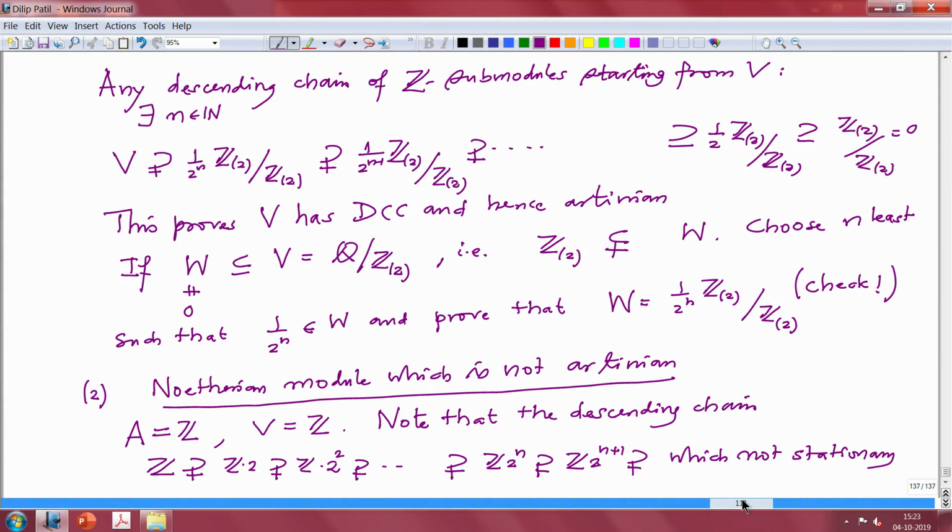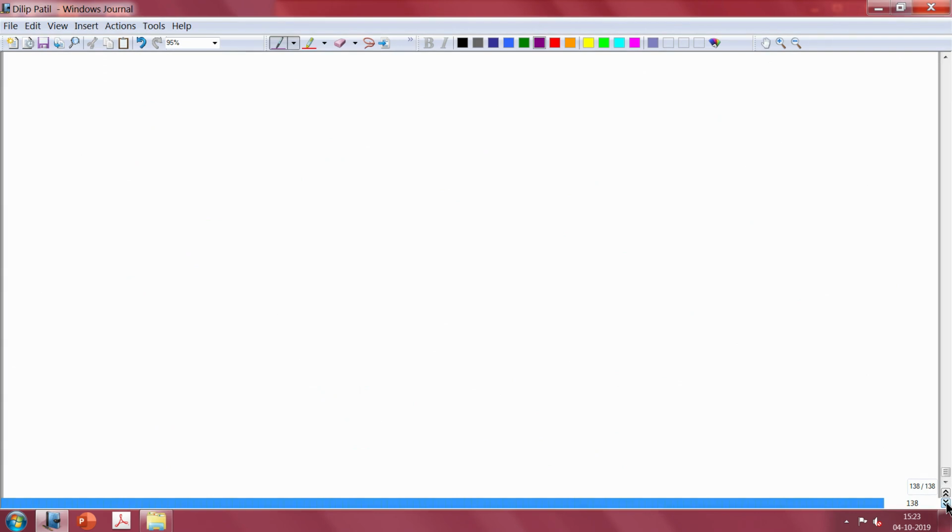Therefore it is not Artinian, so Z is not an Artinian Z module. As the course progresses, you will also see how to prove this in a much easier way.